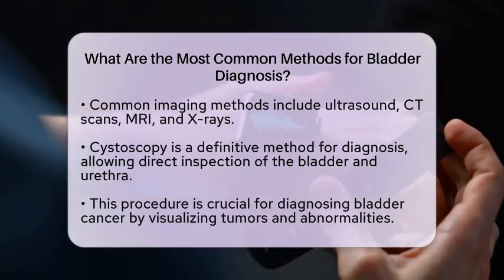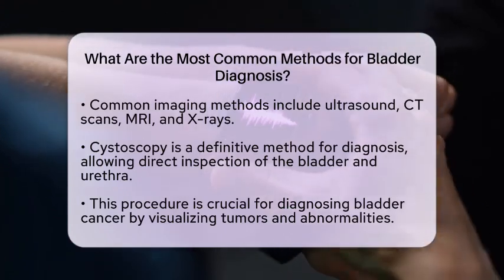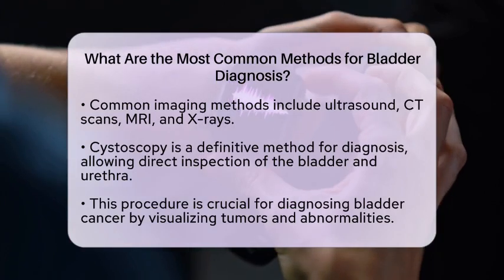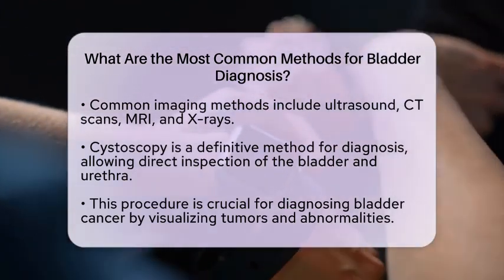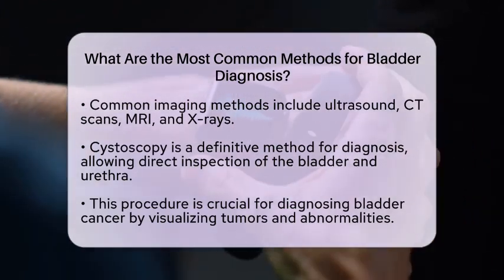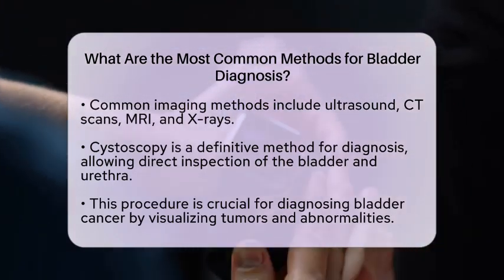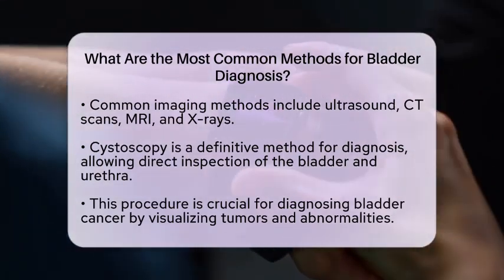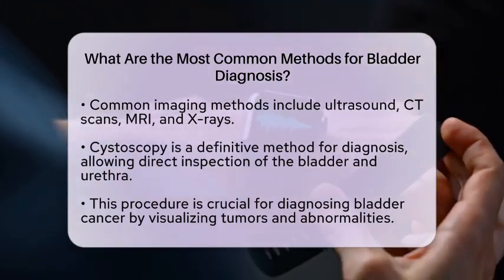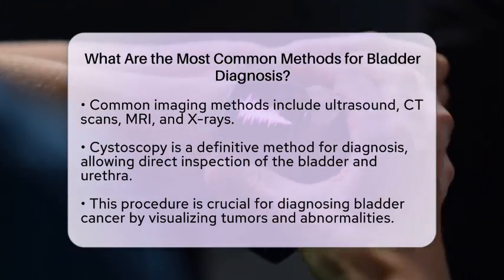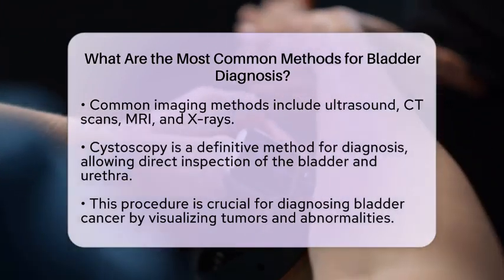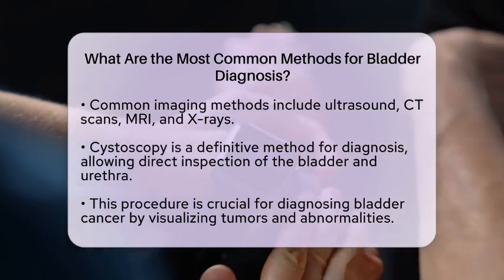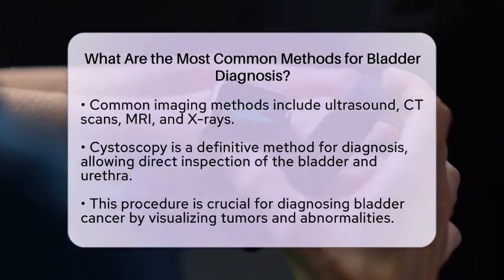or other abnormalities firsthand. Urodynamic testing is also used to evaluate how well the bladder and urethra store and release urine. A common test in this category is cystometry, which measures bladder pressure during filling and emptying. This test often uses catheters equipped with pressure sensors. Electromyography may also be employed to assess the activity of pelvic floor muscles. These tests are valuable for diagnosing causes of urinary incontinence and other bladder dysfunctions.